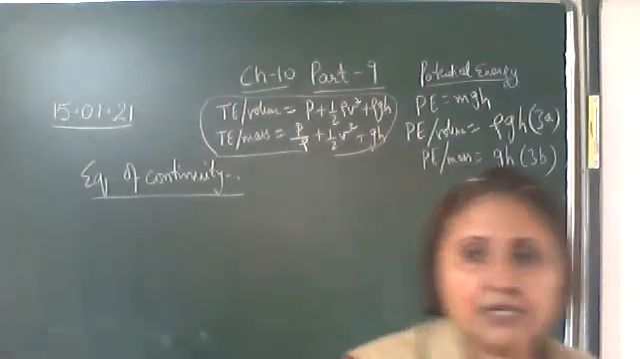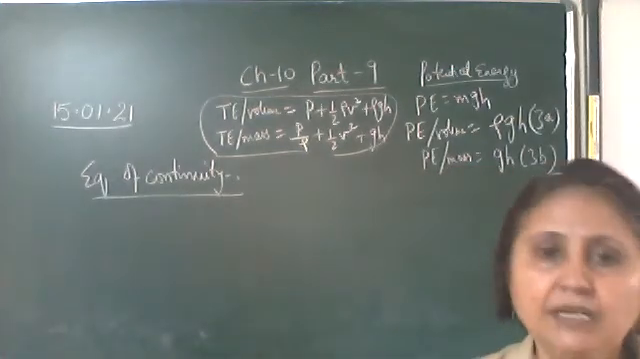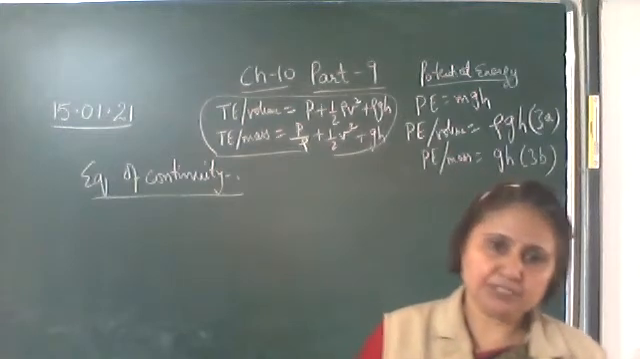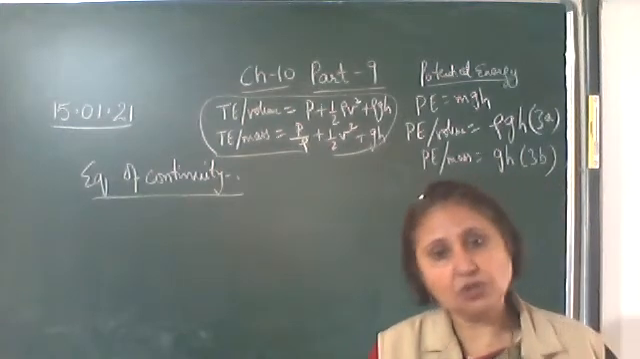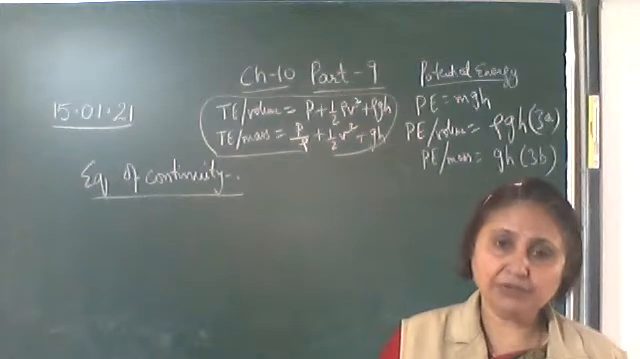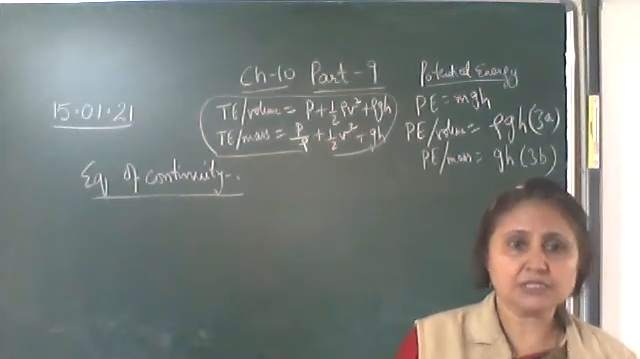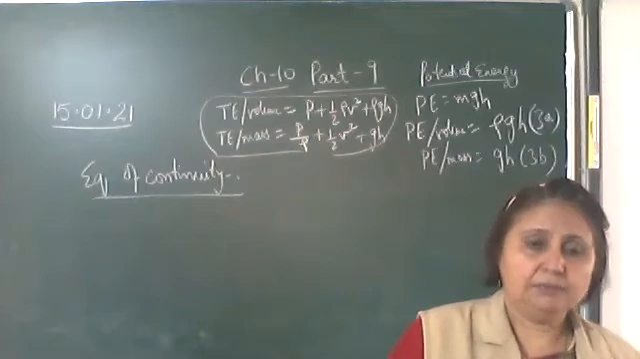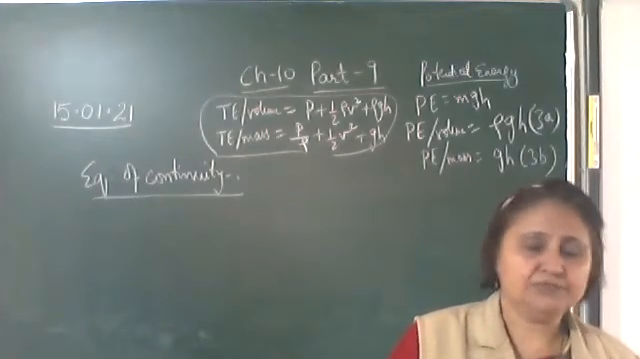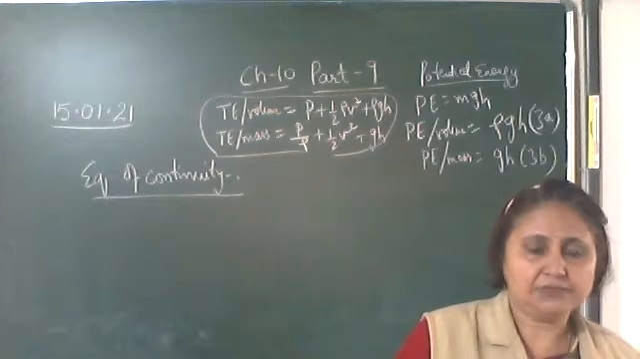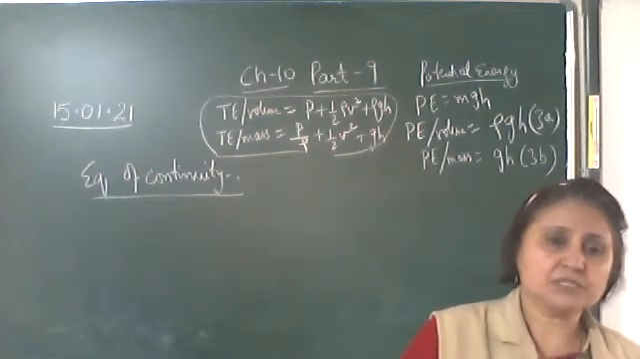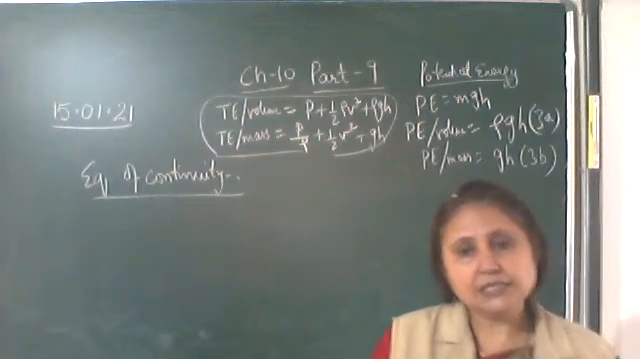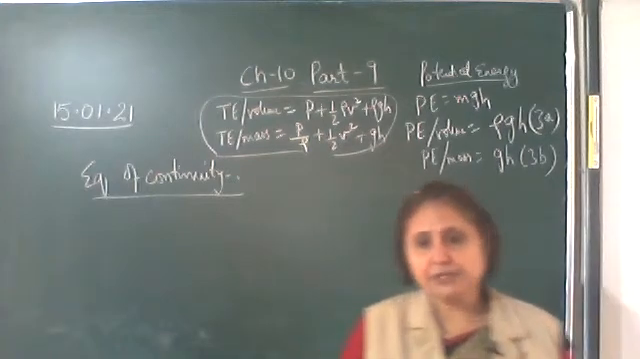So the equation of continuity states that when an ideal liquid flows... Now, what is an ideal liquid? The liquid which is incompressible and non-viscous, we call an ideal liquid. In practice the liquid always has some viscosity, but here we are discussing an ideal liquid, which is non-viscous, that is, it doesn't have any viscosity or opposing forces, and it is incompressible, though a real liquid is compressible.